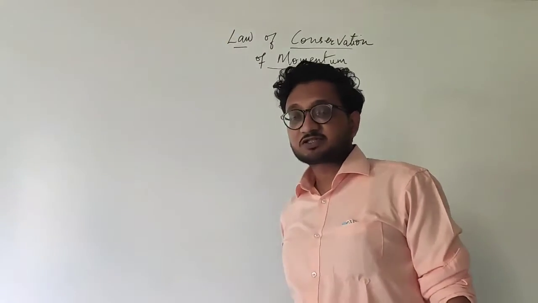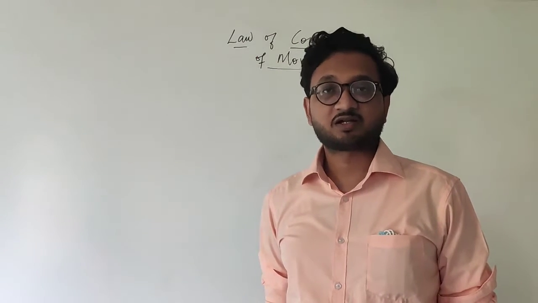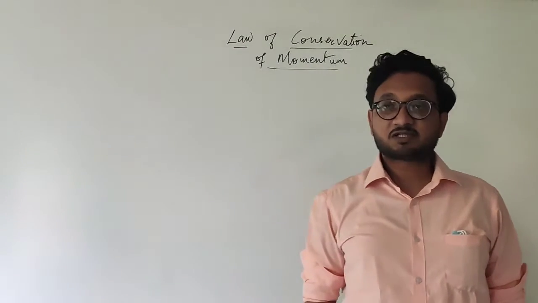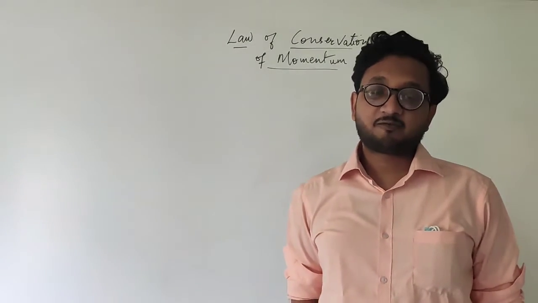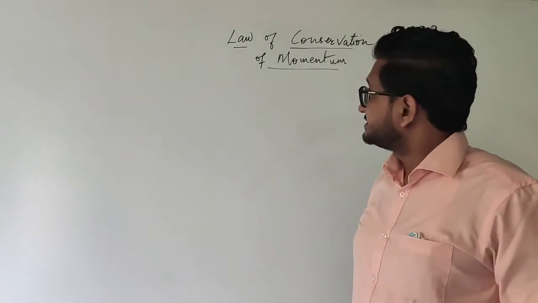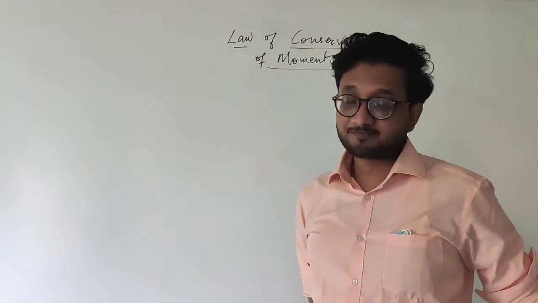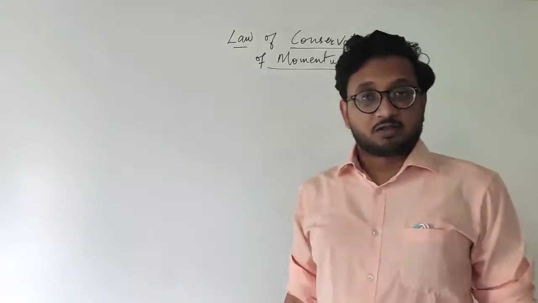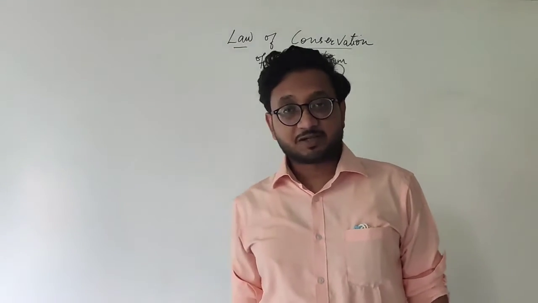So the last thing that we studied was the third law of motion, which is action and reaction are equal and opposite. And before that we studied the second law of motion, in which we talked about the momentum of an object. Now this is another one which is related to motion, as you can see from the name. Momentum is described as the product of mass and velocity.